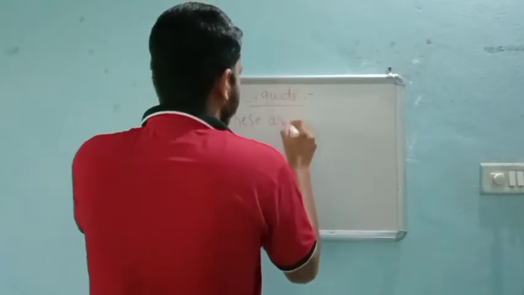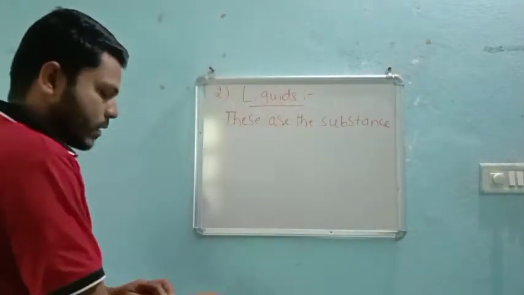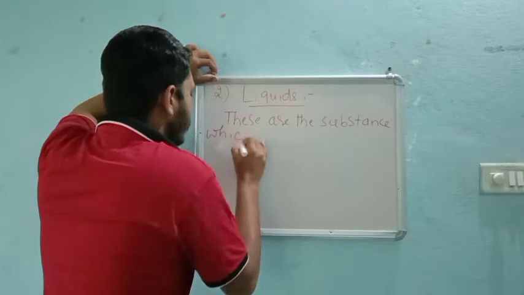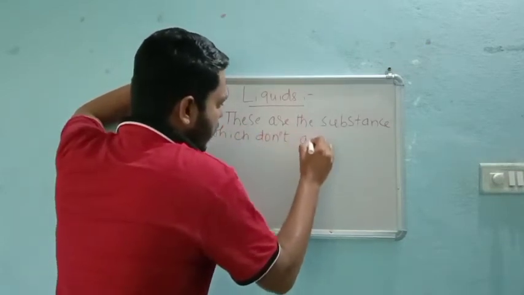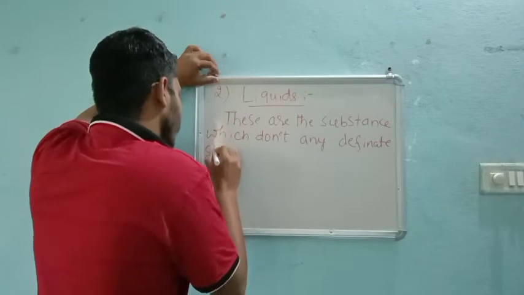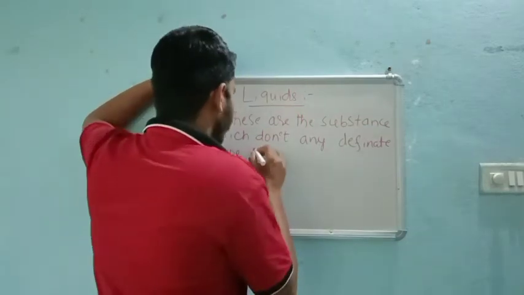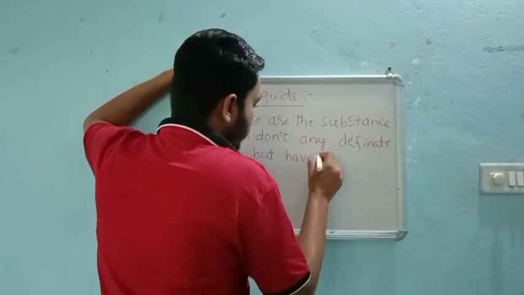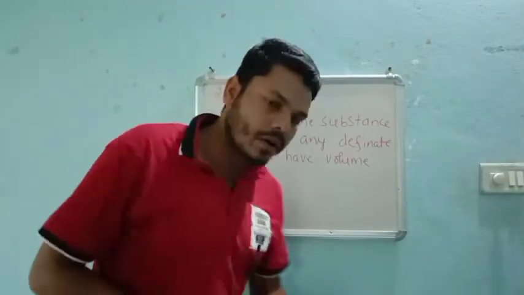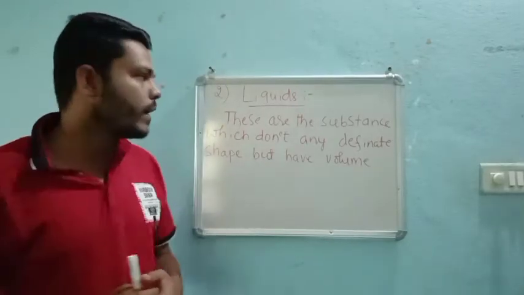These are the substances which do not have any definite shape, but definitely they have volume.